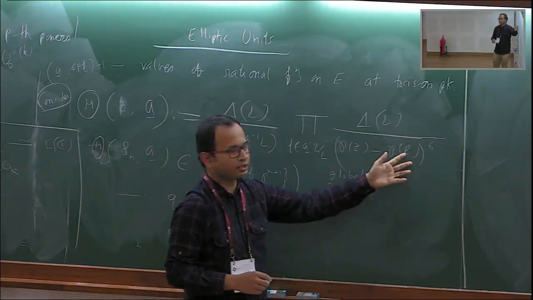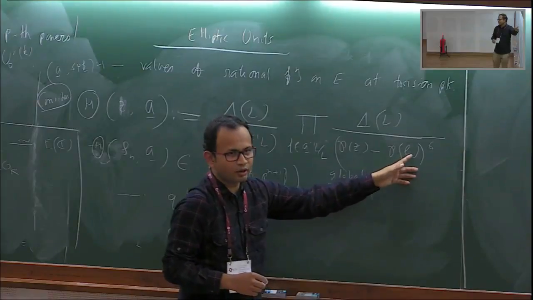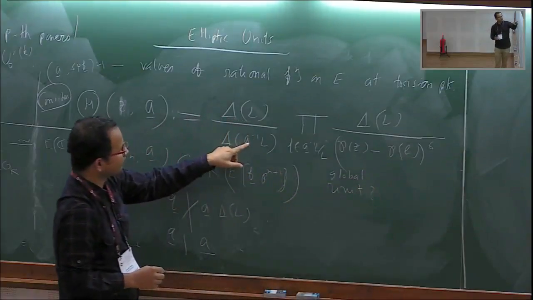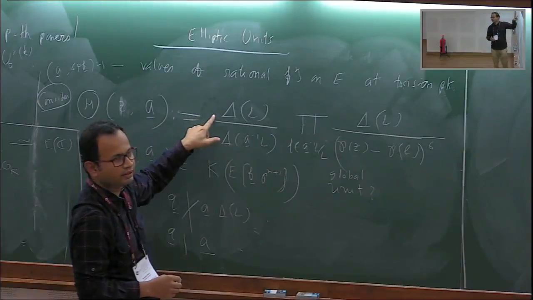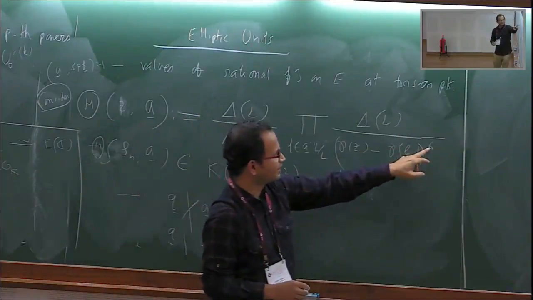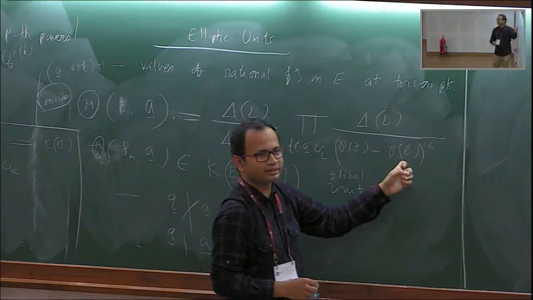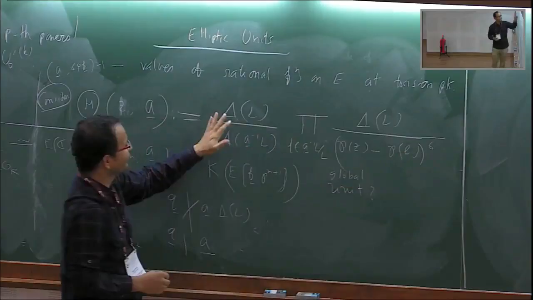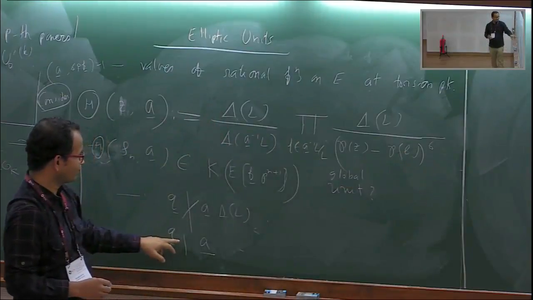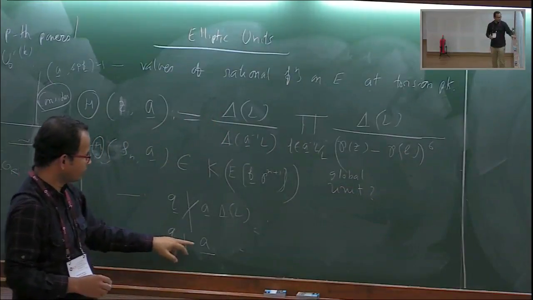It will have some valuation at those Q torsion points, but their contribution will be negated by this one, because this is like a to the power 12 when I take it up. It's like a to the power 12. And here I have 6, and the x coordinate will contribute like -2. That kind of argument will show you that this contribution is not there for Q dividing A.